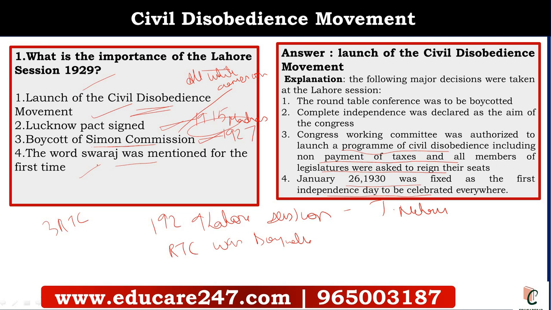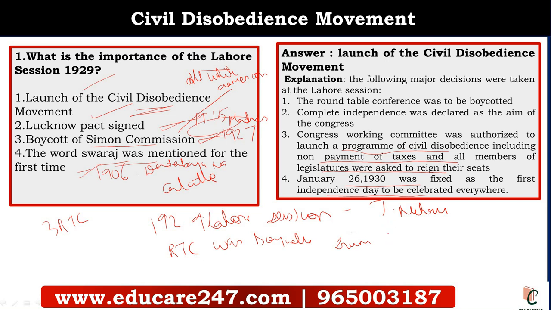And the word Swaraj was mentioned for the first time in 1906. That was a session that was headed by Dadabhai Naoroji at the Calcutta session. And also you got to know some important points. The first roundtable conference was promised by Irwin, and so in 1929 at the Lahore session they decided to boycott it.